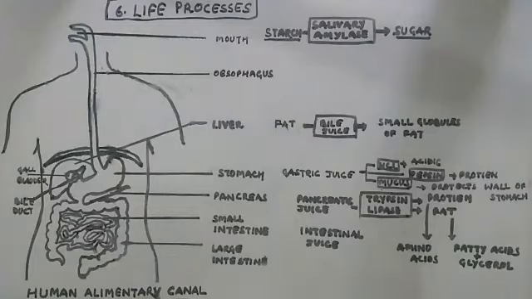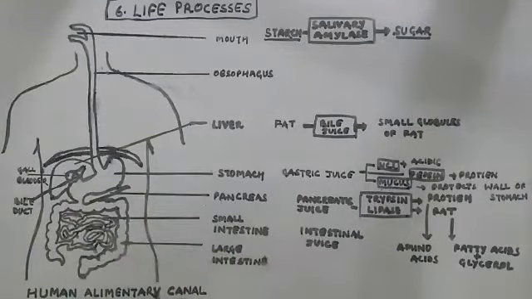Dear students, this lecture is the complete description of the human alimentary canal. As you are aware, we eat various types of food and they are complex in nature. So, the food has to be broken into simple or small particles. This process is known as digestion, which is carried out by our digestive system by mechanical and some biochemical methods. The human digestive system consists of the alimentary canal, which is assisted by several glands.